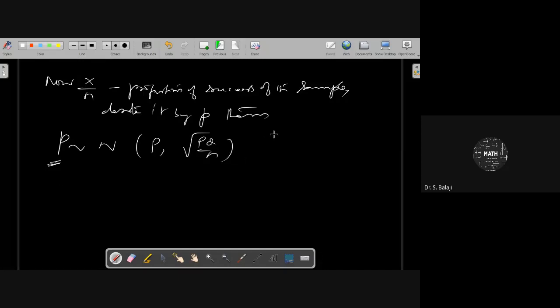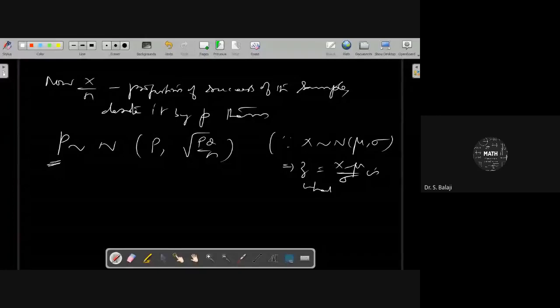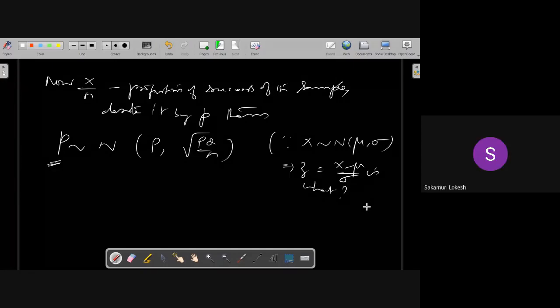Already you know that if X follows N of mu comma sigma, then Z equal to X minus mu by sigma is what? Can anyone give the answer here? It is a standard normal variate.